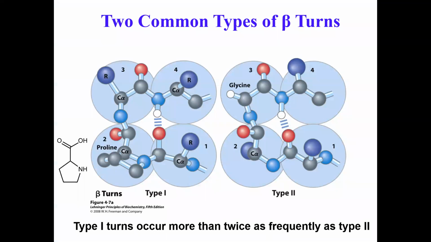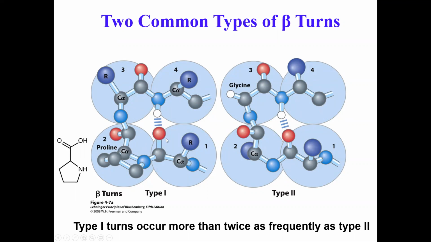There are two types of beta turns that primarily we will discuss in this class. Other types of beta turns exist, but not so commonly. This is type 1 on the left-hand side and type 2 on the right-hand side. Both type 1 and type 2 turns are found in nature commonly, but it turns out that type 1 turns occur twice more frequently than type 2 turns.